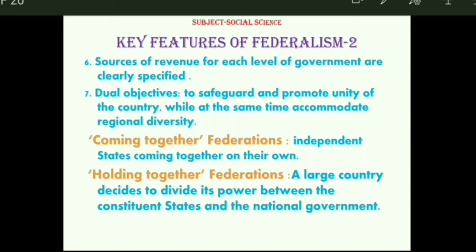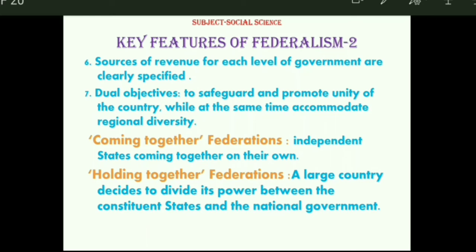Then there is the last point, that is the dual objective: to safeguard and promote the unity of the country while at the same time accommodating regional diversity. This is the last point, student. There is a dual objective. By making a federal system, we achieve two things.